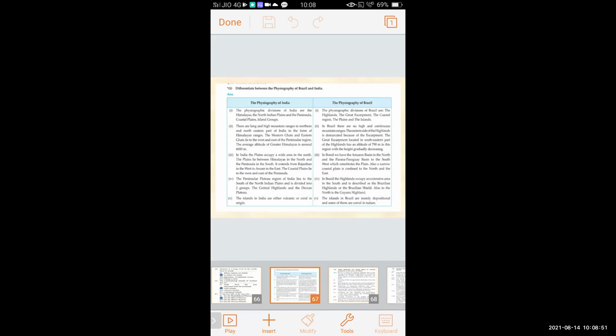Second point, there are long and high mountain ranges in northern and northeastern part of India in the form of Himalaya ranges. The Western Ghat and the Eastern Ghat lie to the west and east of Peninsula region. The average altitude of Greater Himalayas is around 6,000 meters.